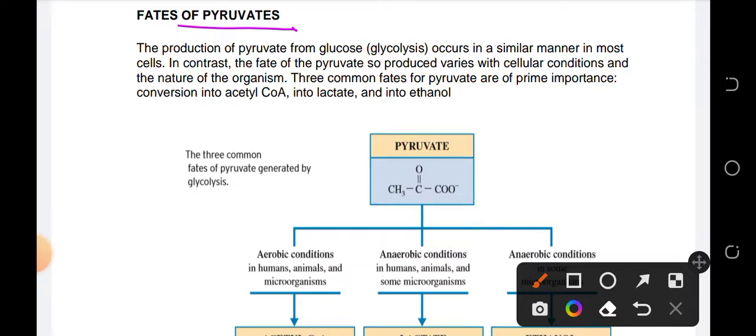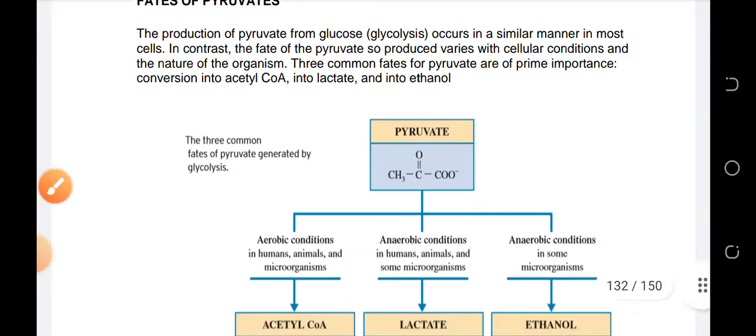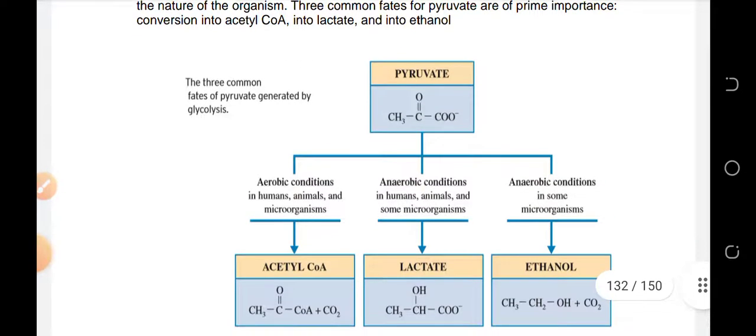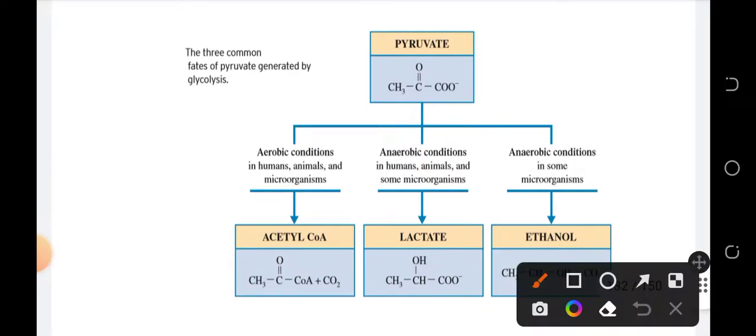Okay? So, meron tayong tatlong fate ng pyruvate. Ano ba yung pwedeng mangyari sa kanila or sa pyruvate na na-produce? So, the three common fates of pyruvate generated by glycolysis, they could actually be an acetyl-CoA. So, ito na yung pwedeng pumasok sa Krebs cycle.